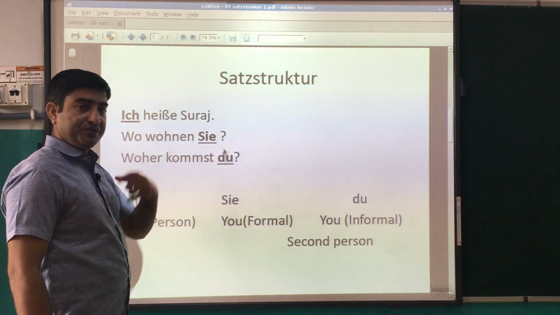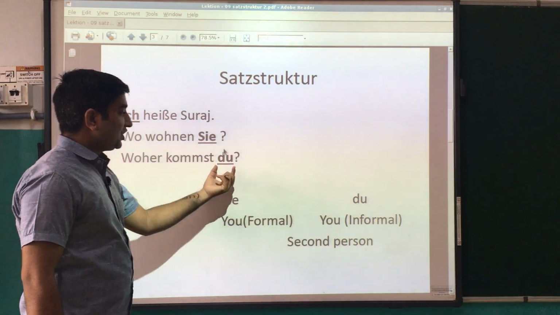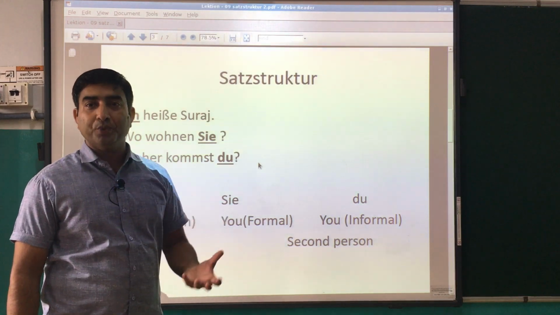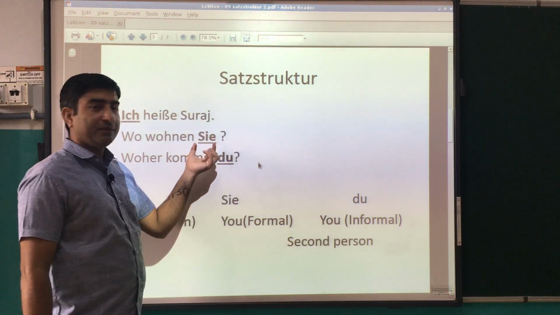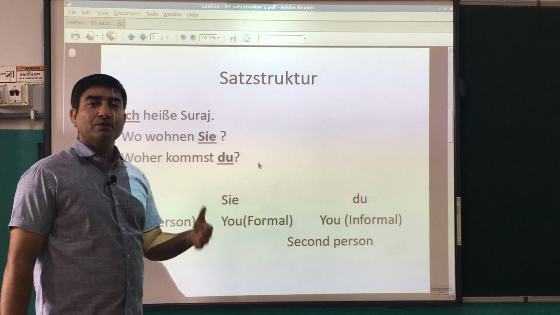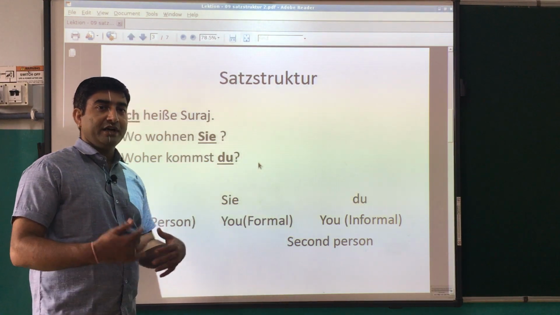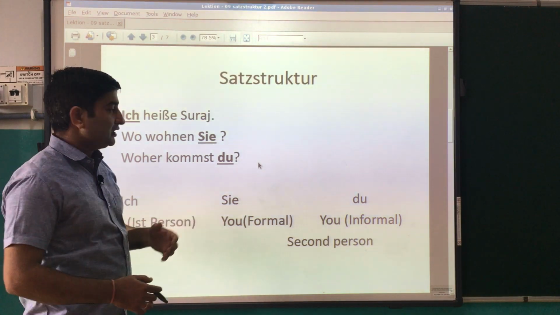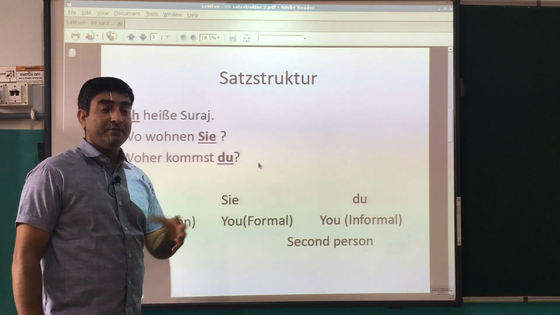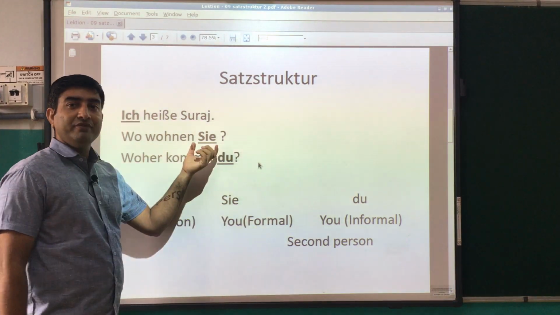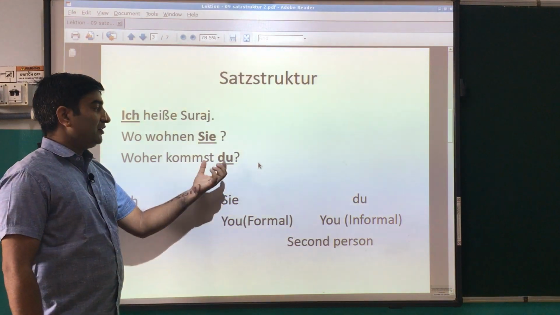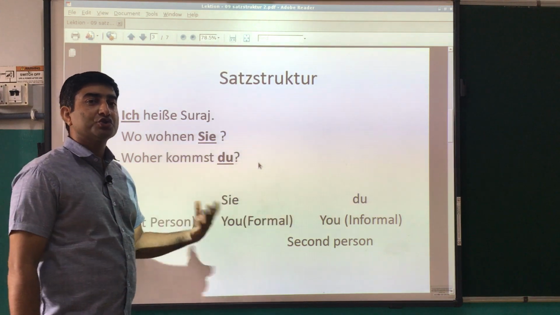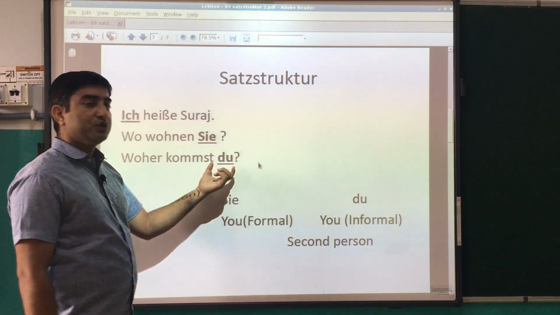What is formal and what is informal here? Du का मतलब भी you ही होता है और Sie का मतलब भी you, जैसे हम हिंदी में कहते हैं आप और तुम. So यहाँ पे Sie का मतलब हो गया आप और du का मतलब हो गया तुम. अगर आप किसी बड़े से बात करें, when you are talking to elders and your parents, your teachers and someone else, then you have to use Sie, because हिंदी में हम आप बोलते हैं. तो जर्मन में भी वैसे ही Sie use करना है. और when you are talking with your friends, with your colleagues, with your youngers, that time you can use तुम, तो उसके लिए आप du use कर सकते हो.